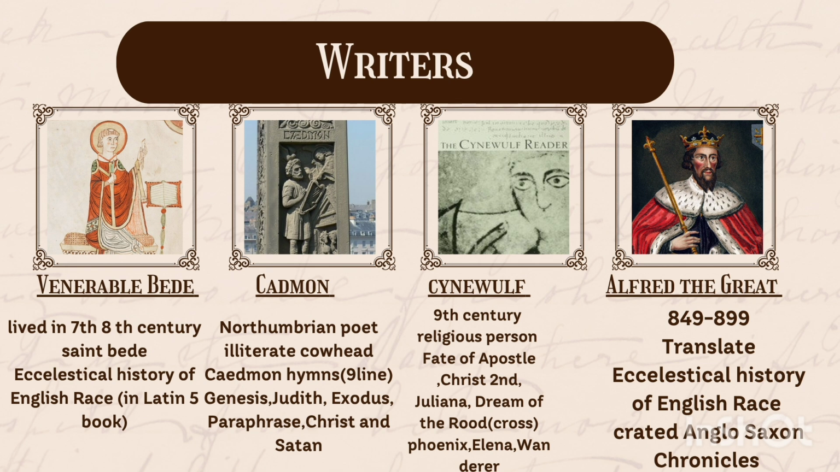Next one is Caedmon. He was a Northumbrian poet. He was called illiterate cowherd. Sometimes he is called father of English poetry and father of religious poetry, also called Anglo-Saxon Milton. He wrote Caedmon's Hymn, Genesis, Judith, Exodus, Paraphrase, Christ and Satan.